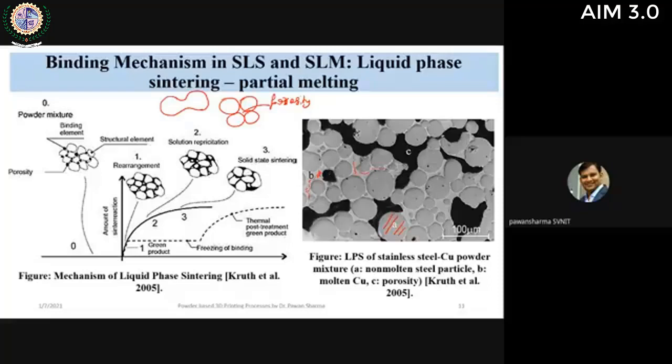And here C indicates porosity. The porosity still remains because the copper may not go to each and every gap, or other limitations are also there. So this is liquid phase sintering or partial melting.